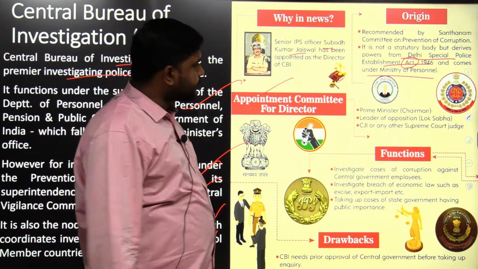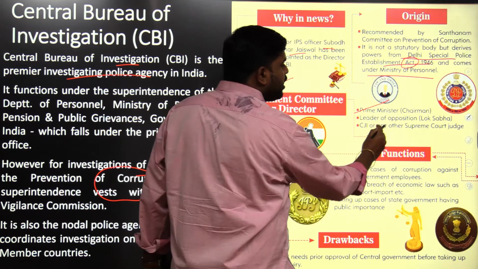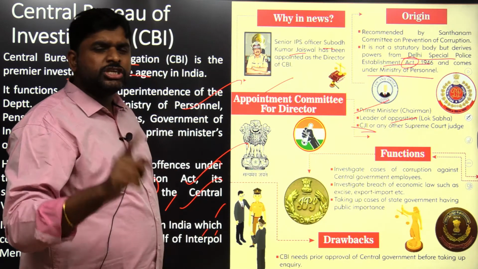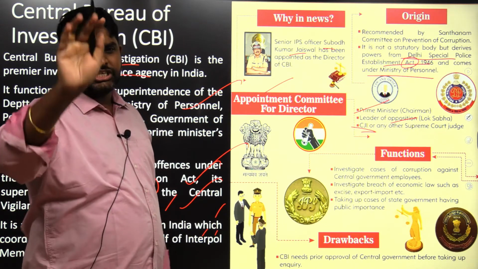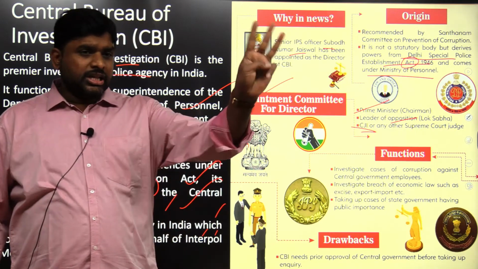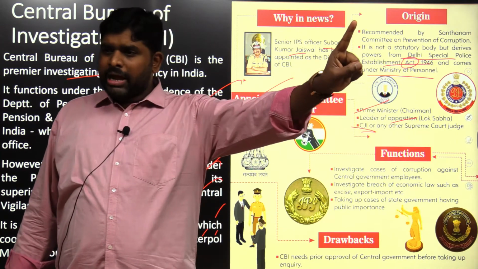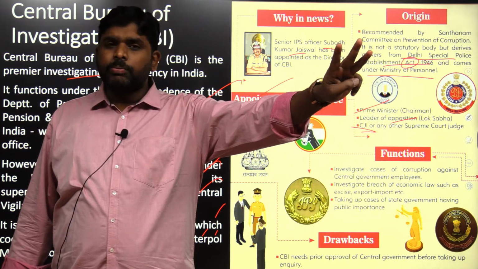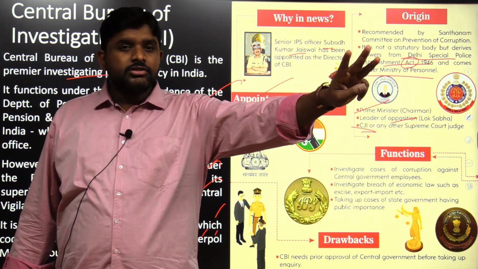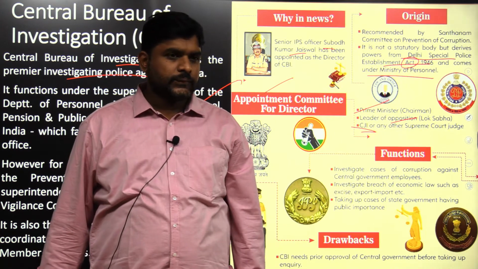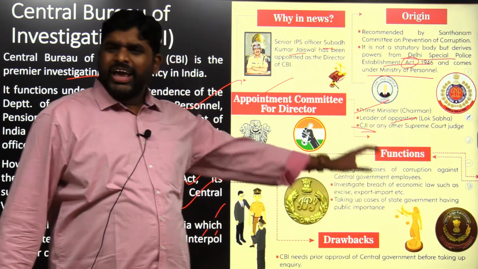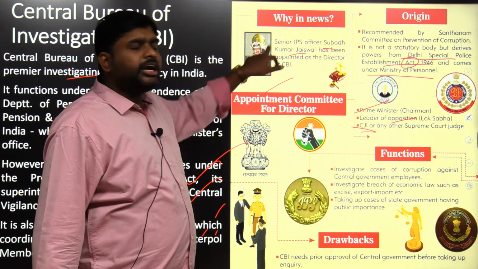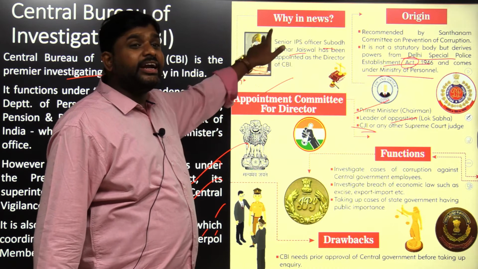What is that committee? Prime Minister as the chairman, leader of opposition in Lok Sabha, and the CJI or any other Supreme Court judge who is recommended by the CJI. These three members. Three neutral members: the Prime Minister of India, the leader of opposition, as well as the CJI or any other Supreme Court judge recommended by the CJI. So a neutral committee is being constituted to appoint the director of CBI. Then 100% this director of CBI is going to act independently.